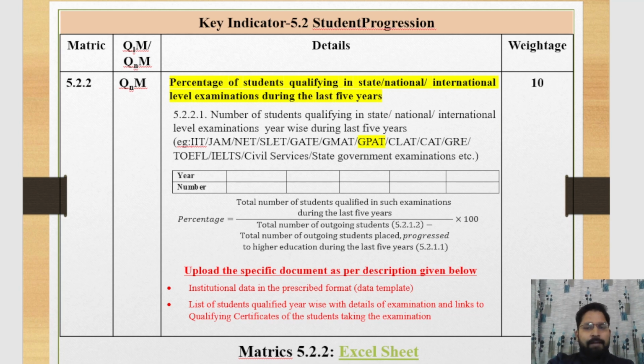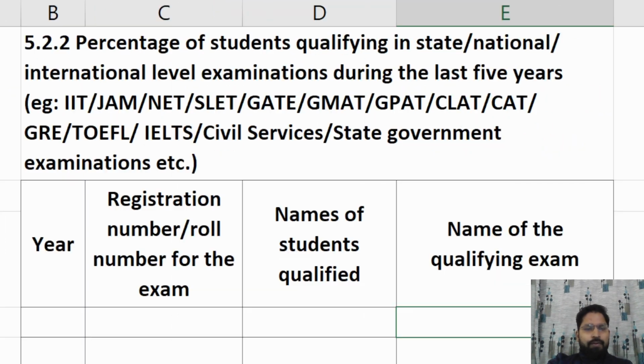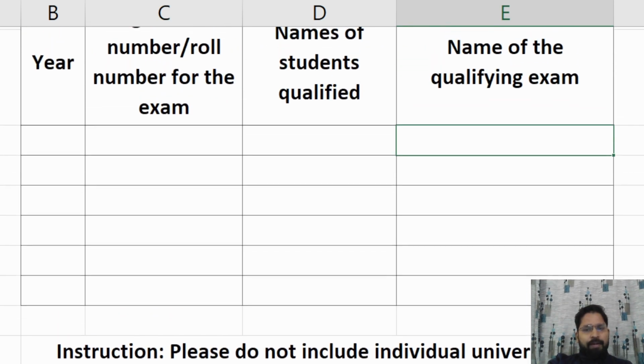Now we discuss the template of this 5.2.2. This one is the template of 5.2.2. In this template, we provide the data: here we mention the year, registration number of the student, name of the student who qualified, the name of the exam qualified. We provide the data here.